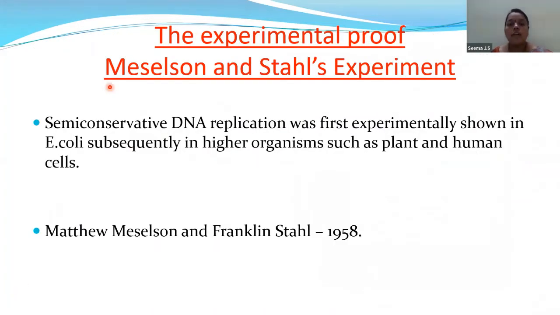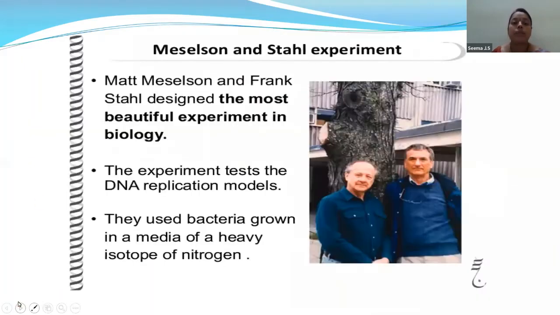Now let us know what is the experimental proof of Meselson and Stahl's experiment. The semi-conservative DNA replication was first experimentally shown in E. coli, and it applies in higher organisms such as plant and human cells. Matthew Meselson and Franklin Stahl in 1958 discovered this, the Meselson and Stahl experiment. So let us know what's happening here.